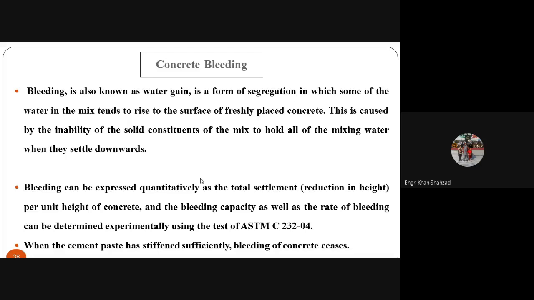Bleeding can be expressed quantitatively as the total settlement reduction in height per unit height of the concrete, and the bleeding capacity as well as the rate of bleeding can be determined experimentally using the test of ASTM C232-04.